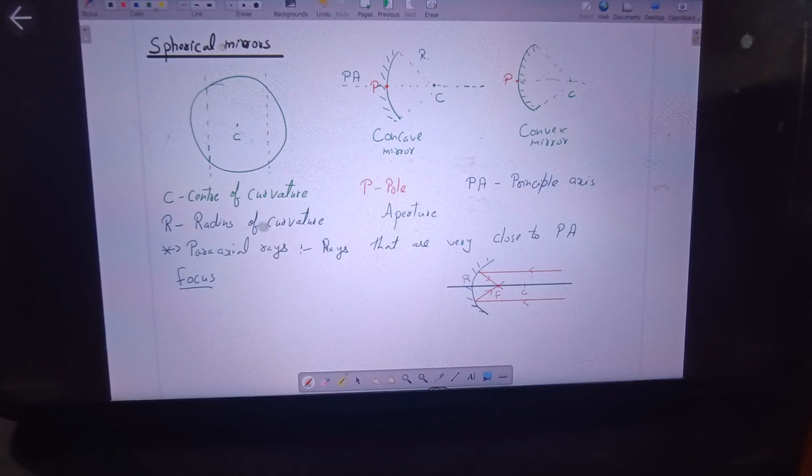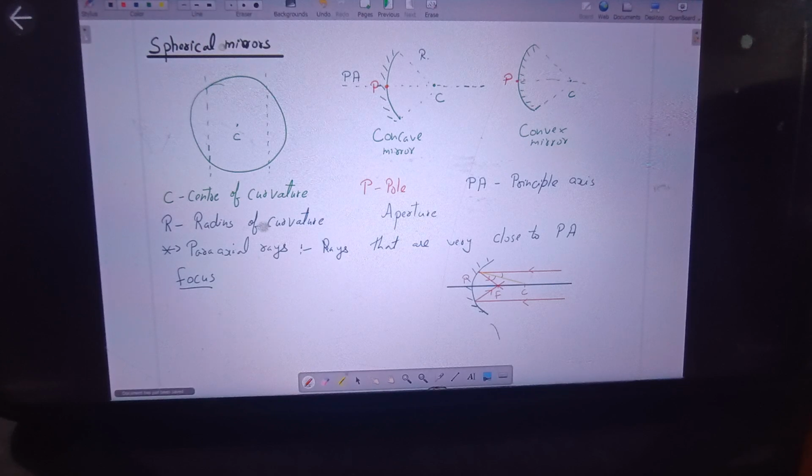It follows the laws of reflection because the normal on a spherical mirror will always pass through the center of curvature. So whatever angle the ray is incident at, it will get reflected making the same angle. That's why the rays converge in a concave mirror, and they meet at a point in front of the mirror on the principal axis. This point is called focus.